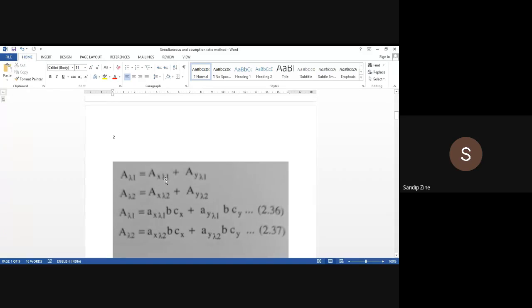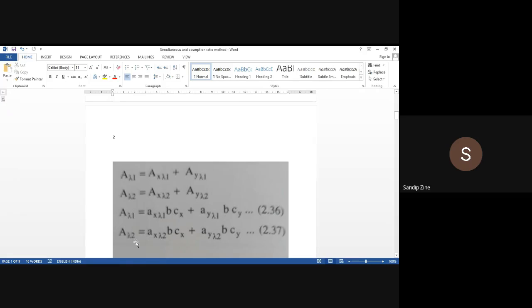How will you write this in the form of Lambert-Beer's law, A equals abc? If you observe equation number 2.36, the absorbance at lambda 1 is equal to a, the small a absorptivity value of X at wavelength 1, into path length b into concentration of X, plus the same thing for Y: absorptivity of Y at wavelength 1 into b into Cy. That is equation 2.36.